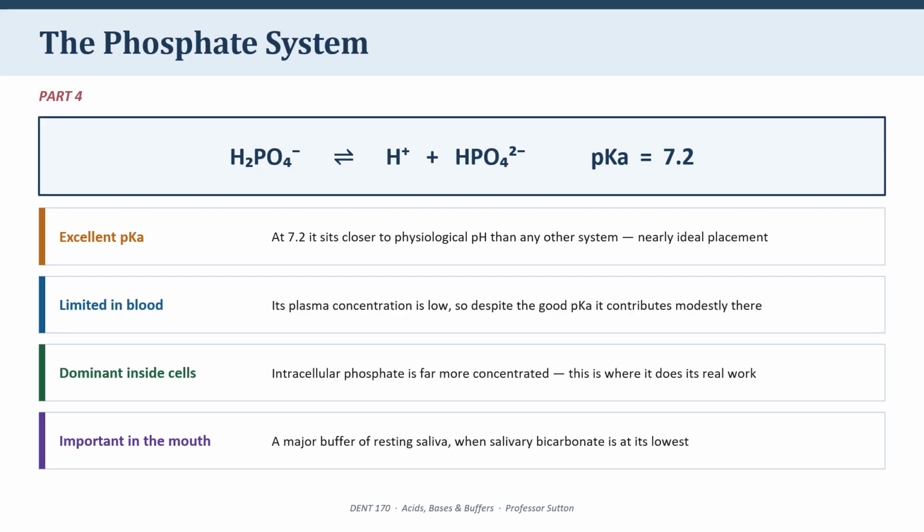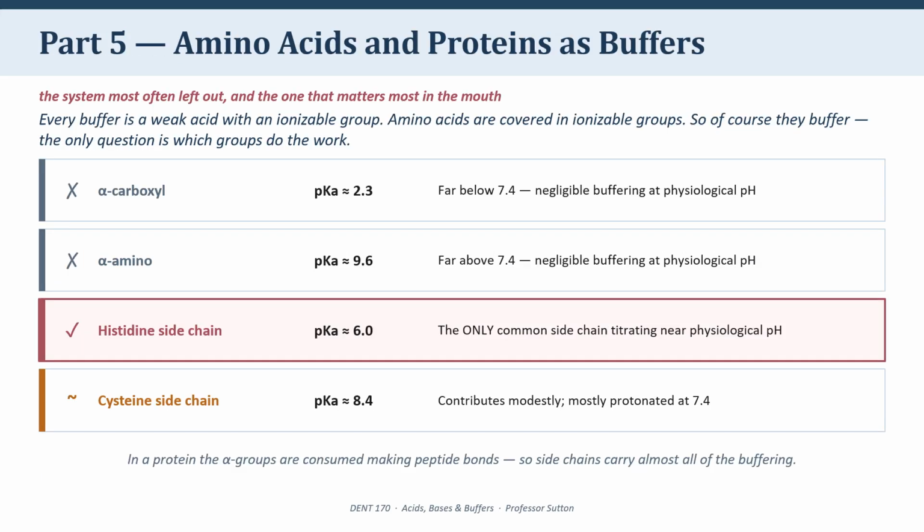Phosphate is a significant buffer in saliva, and it is most important at low salivary flow rates, when bicarbonate is at its lowest. That's overnight, when your mouth is driest and least protected. So phosphate, ideal pKa, limited by quantity in blood, but a serious player inside cells and in the mouth.